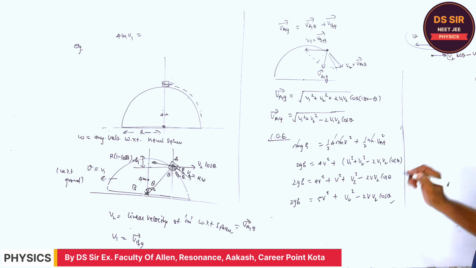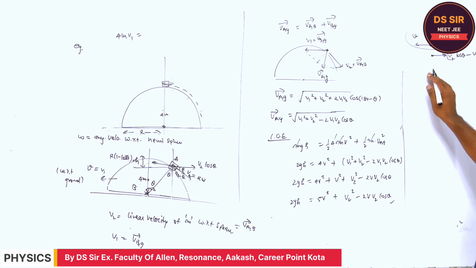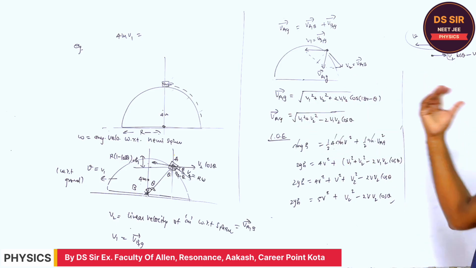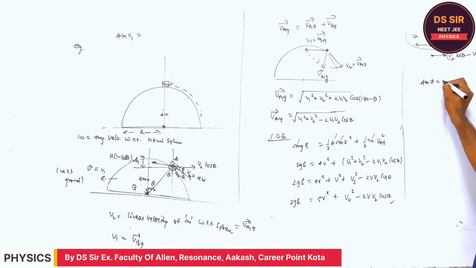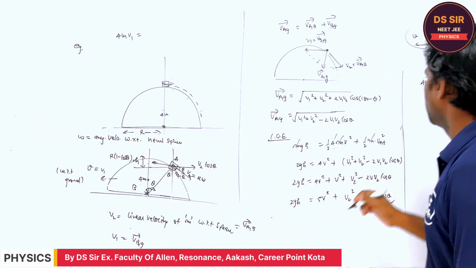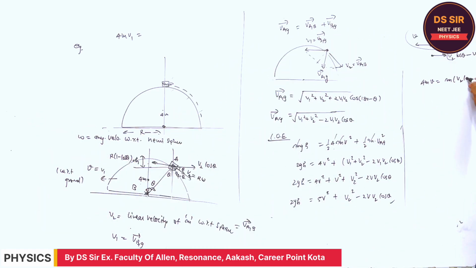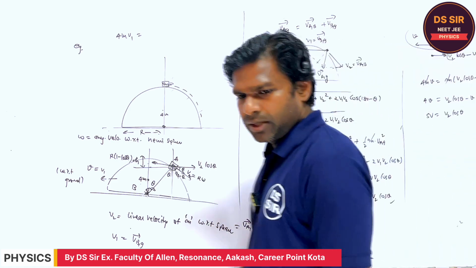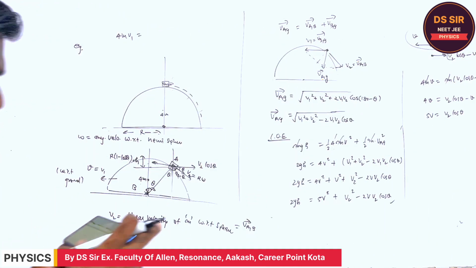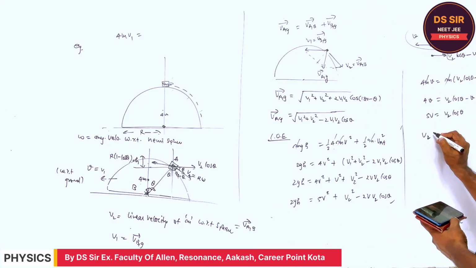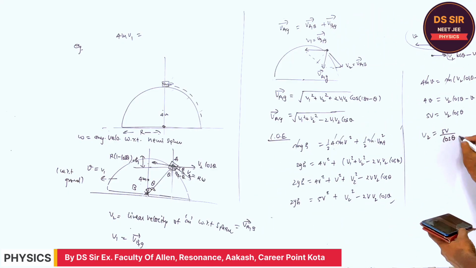So one more equation we can get from the conservation of linear momentum. m1 v1 is equal to m2 v2. 4mv is equal to m into (v2 cos theta minus v). The m will cancel out. So 4v is equal to v2 cos theta minus v, which gives 5v equal to v2 cos theta. Right? So what is the v2? v2 is equal to 5v cos theta, right?